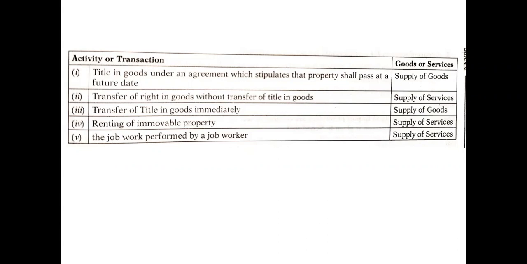Finally, that job work done for you is a supply of services. It is not a supply of goods. Whenever work is done by any employee or job worker, he will render his services, he will not provide you any goods. So as per Schedule 2, it is also a supply of services.